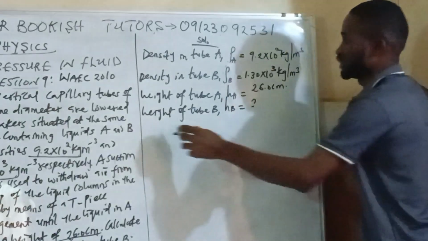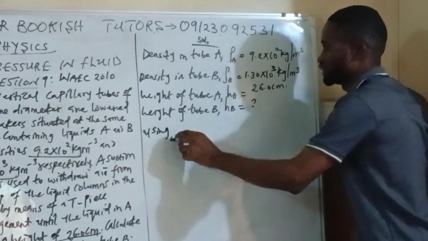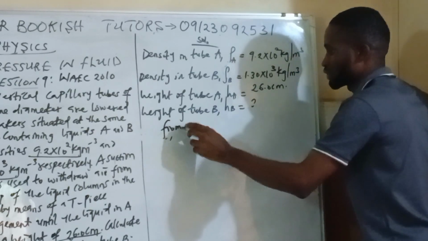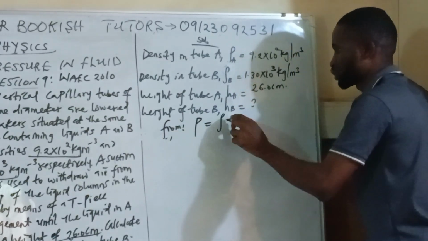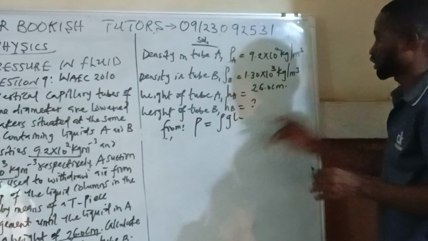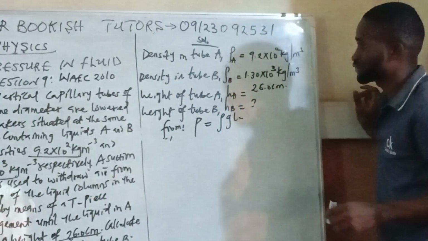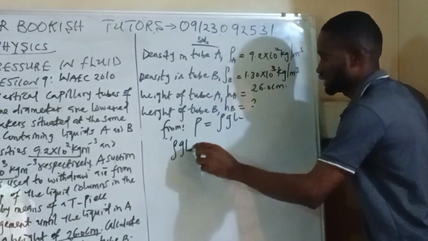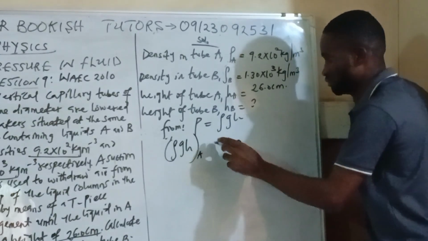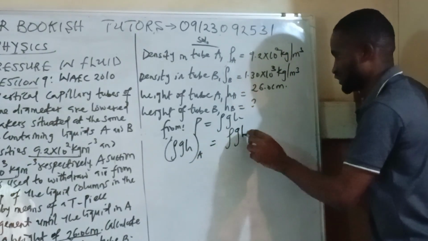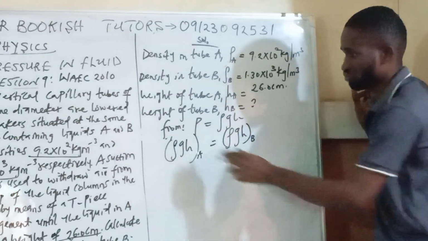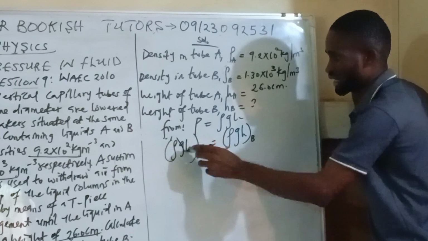Okay, so I'm using now, you know what I'm using. Pressure is rho G H. Now, because we have two tubes, we are going to have rho G H of tube A equal to rho G H of tube B. Now, the G is always constant, so I will cancel.